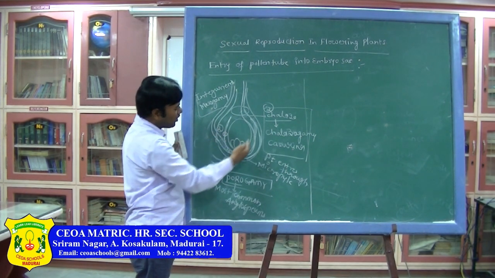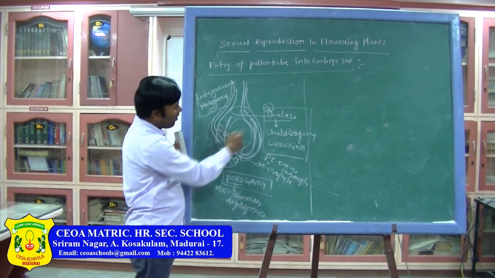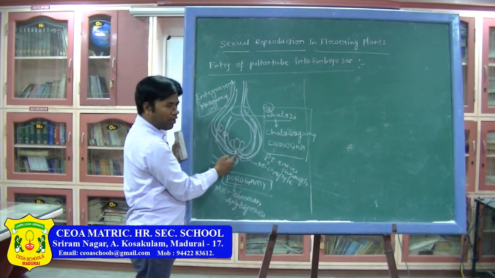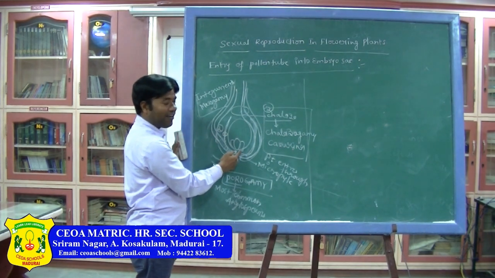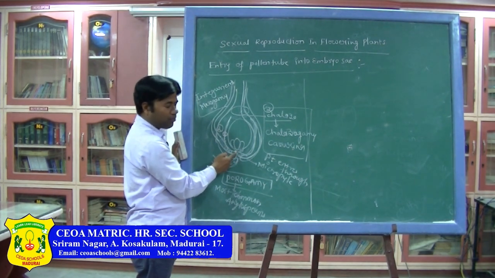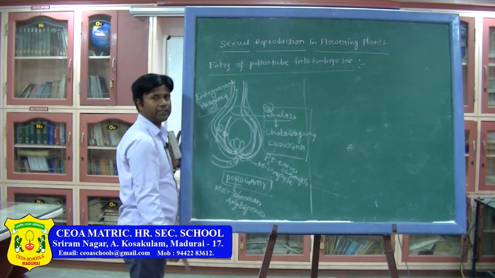Finally, in all three, the pollen tube tips are at the micropyle, because the filiform apparatus of the synergid cells is in this position only, so this is the only way for the pollen tube to enter the embryo sac.